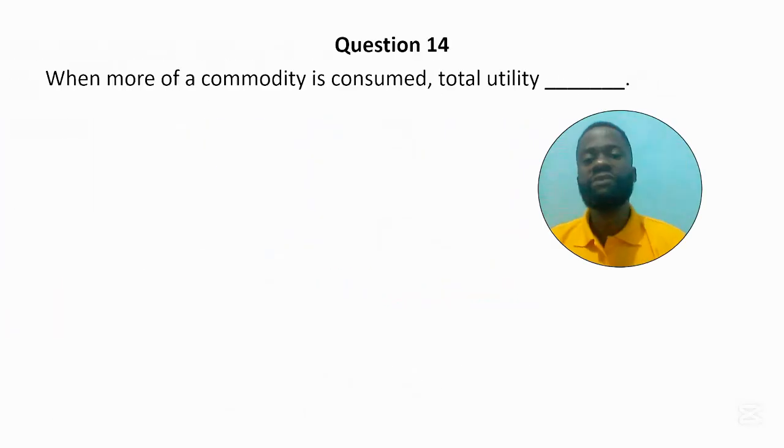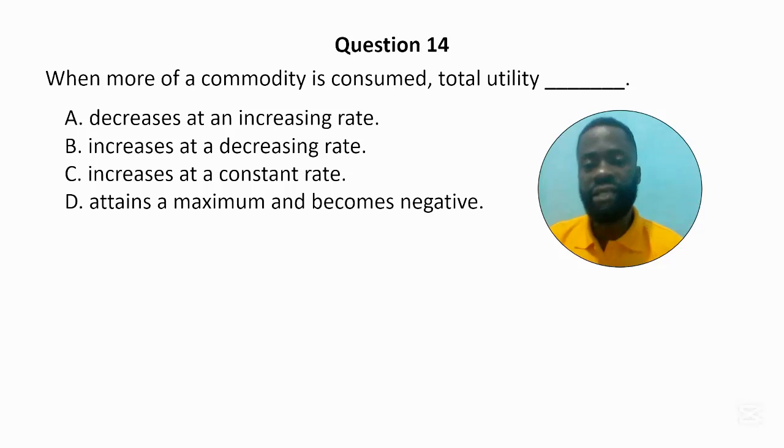Question 14. When more of a commodity is consumed, total utility dash. A. Decreases at an increasing rate. B. Increases at a decreasing rate. C. Increases at a constant rate.